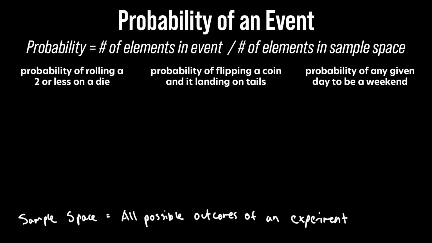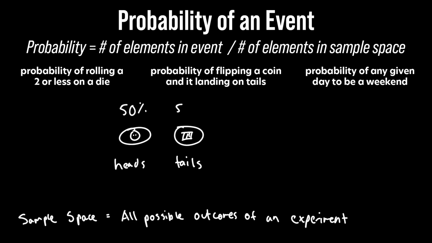So let's say we have a coin. If you were to flip the coin, you'd have two possible outcomes. You'd have heads and you'd have tails. So this is heads and this is tails. And because the probability of flipping either a heads or a tails is the same, and probabilities are out of 100, then we know that the probability of heads is 50% and the probability of tails is also 50%. This adds up to 100%.